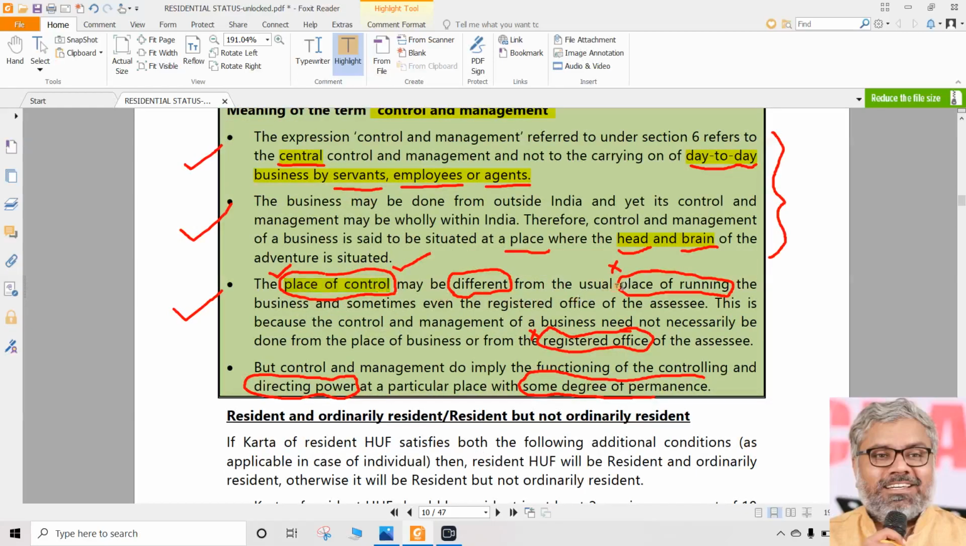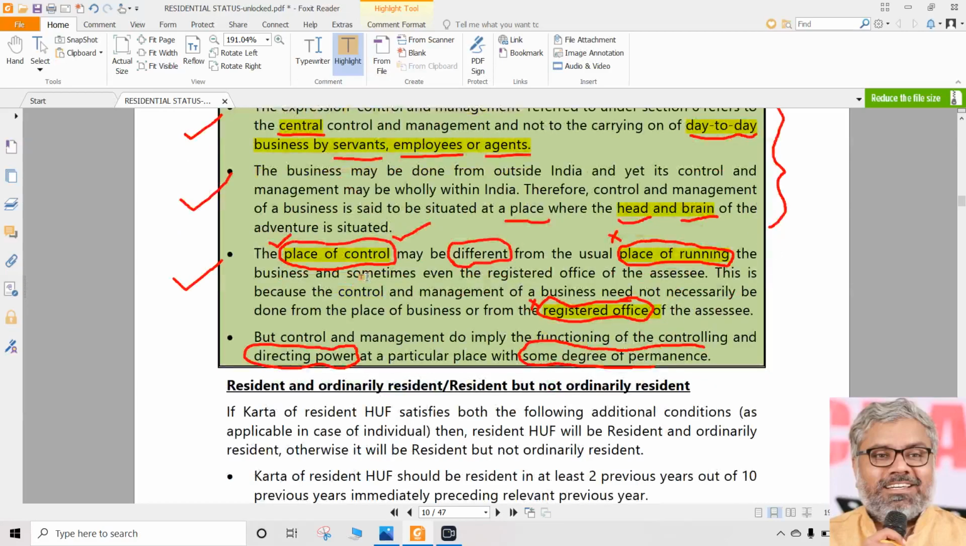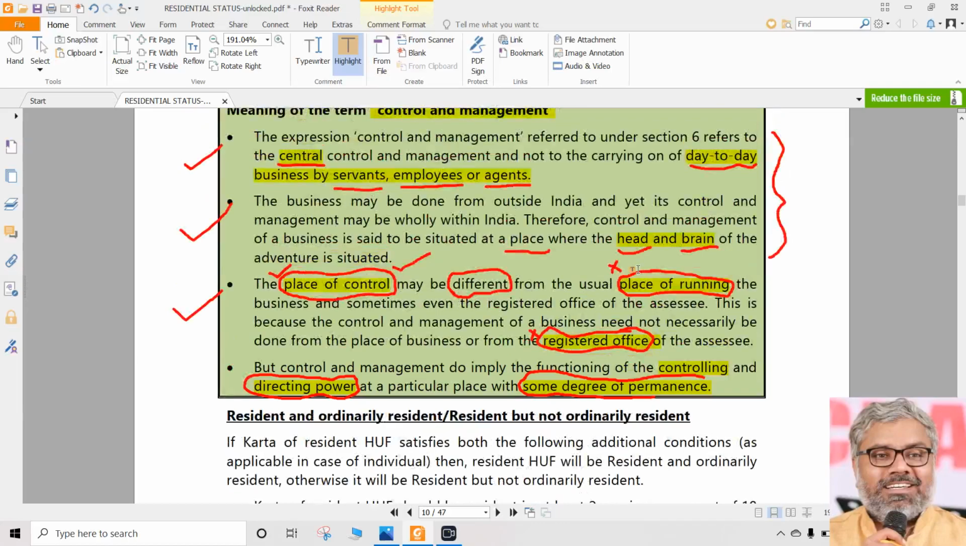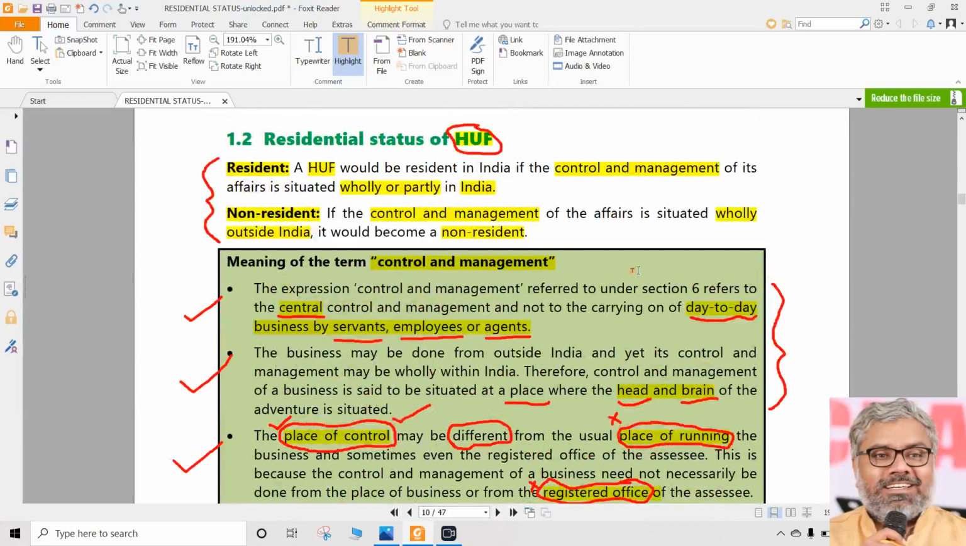What does not matter is the place of running, nor even the registered office of the business, because this is all immaterial. What matters is place of control only. Once again, what is a place of control? That is the place from where somebody is exercising their controlling and directing power. And that has a little bit of permanence also. In general, the owners of the business will have control and management, particularly HUF type of organizations will have control and management in the hands of generally the family members only. HUF is not some professionally run organization or something like a company. So family members only will have control.